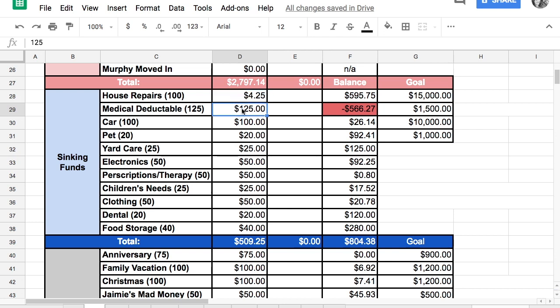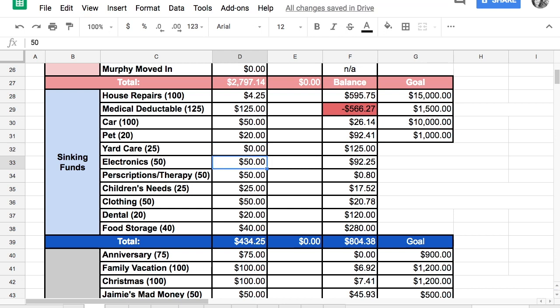Medical deductible, yes, we still need to save for that, especially because I had a huge event happen where I had my gallbladder out. We can probably do less in our car account, $50. This is just a savings for just in case we need something. Our yard care account, in February, we won't be doing any yard care, so we don't need to supply to that account.